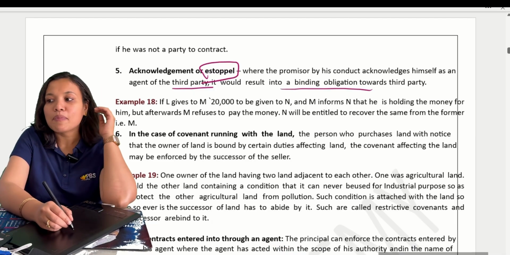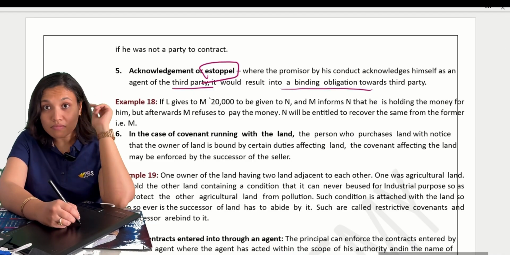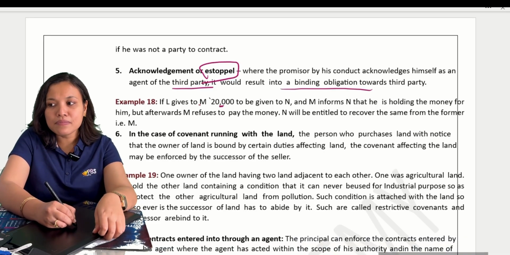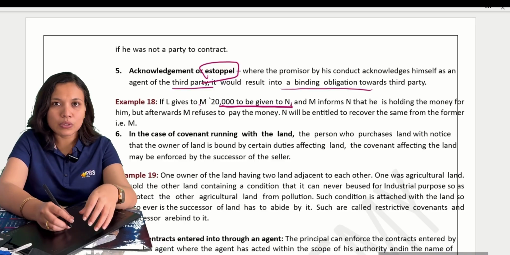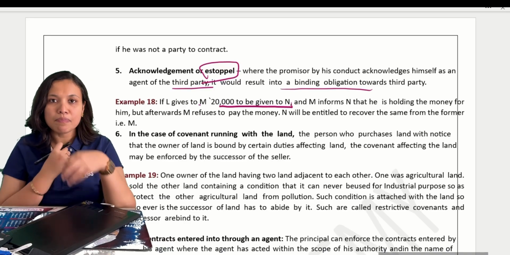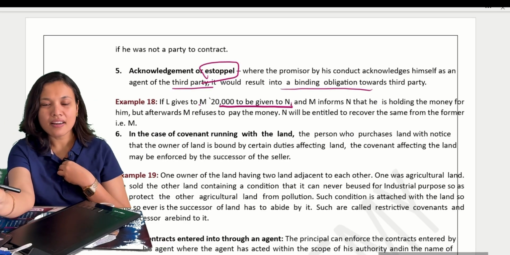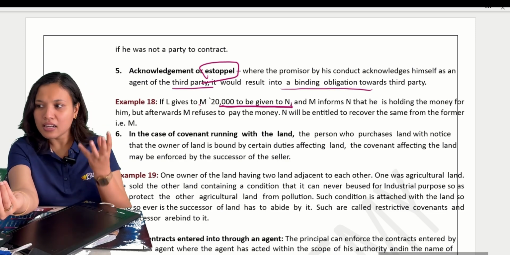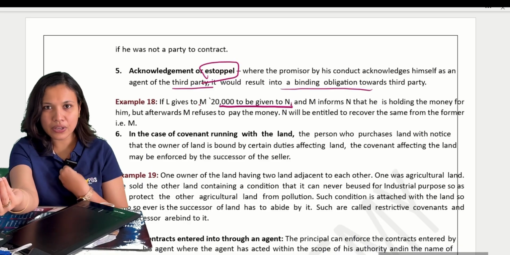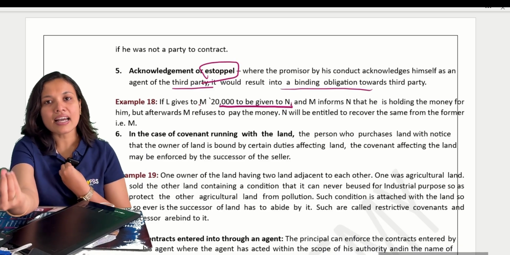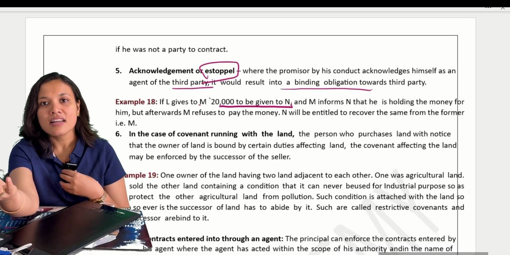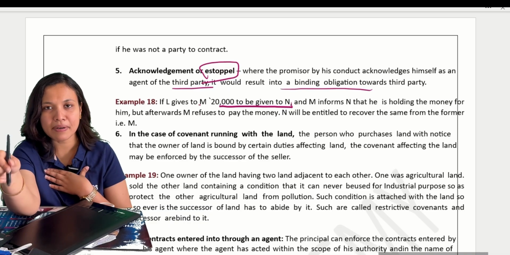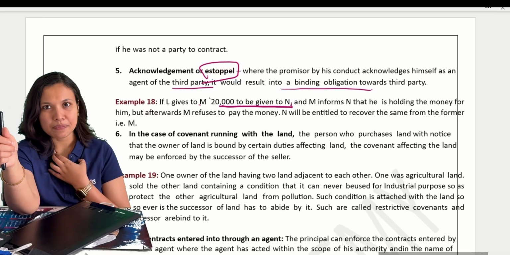But here, promisor by his conduct, let us relate now to this example. If L gives M 20,000 to be given to N, okay? Somebody is giving me money, please record. Now, he has given me the money to give to N. I take the money from L and I inform N. I call and tell, see, I already got your money, the money is with me. I have told that third party N that the money is with me.